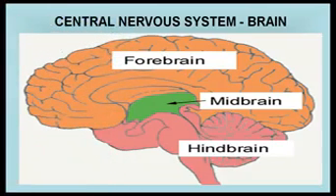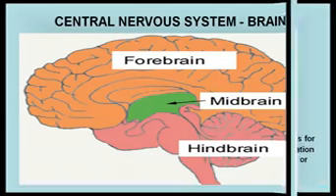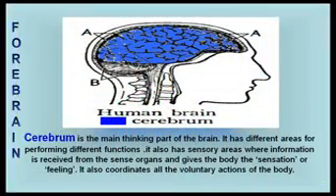Brain is the part of the central nervous system and consists of a forebrain, midbrain, and a hindbrain. Cerebrum, the largest part of the brain, is present in the forebrain. It is the main thinking part of the brain. It has different areas for performing different functions. It also has sensory areas where information is received from the sense organs and gives the body the sensation of feeling. It also coordinates all the voluntary actions of the body.